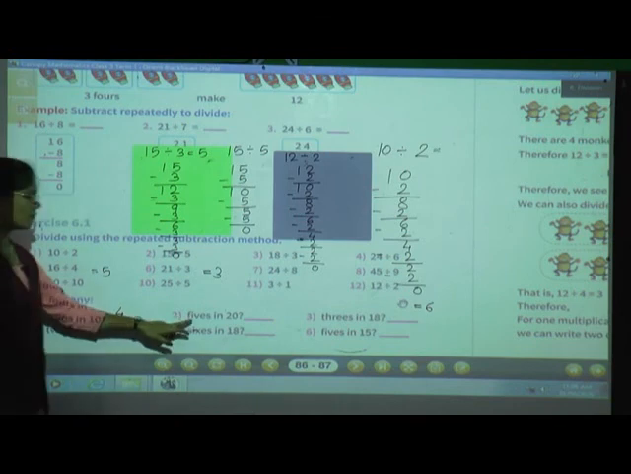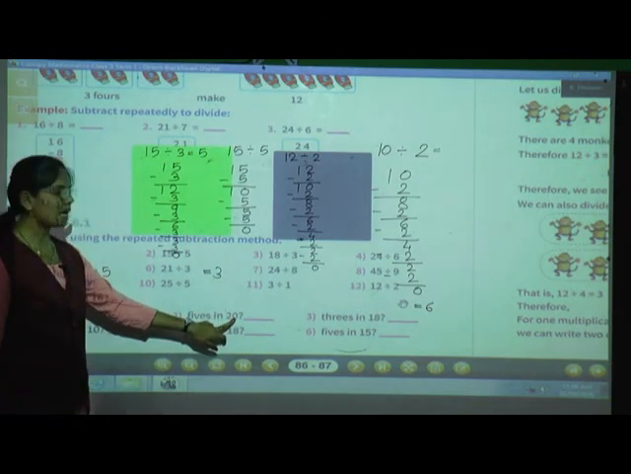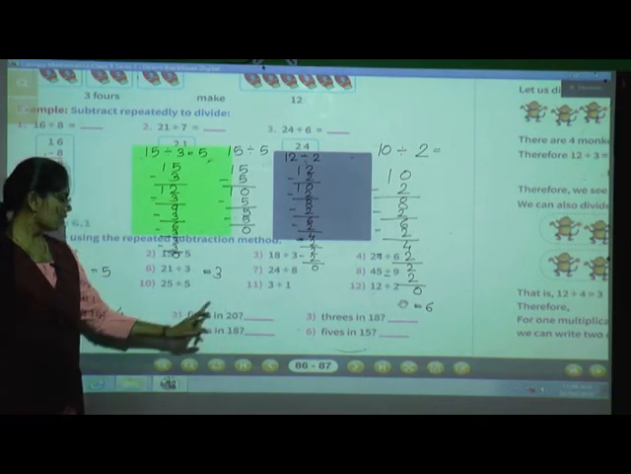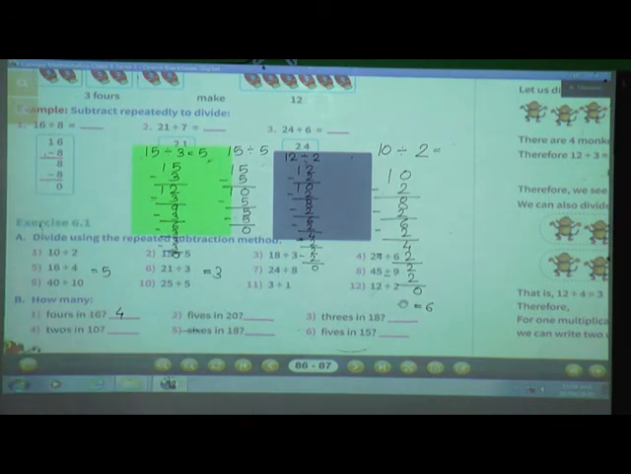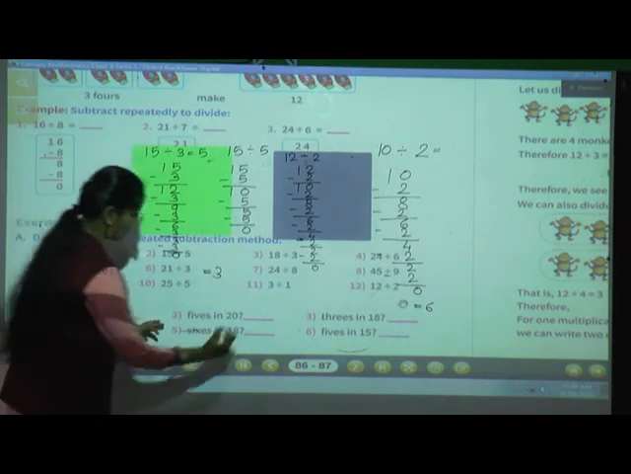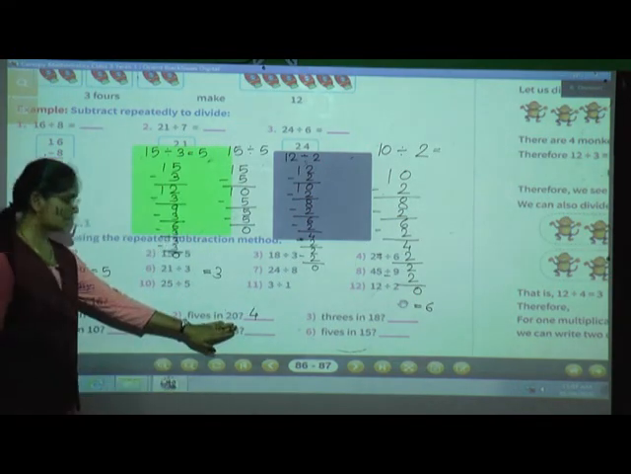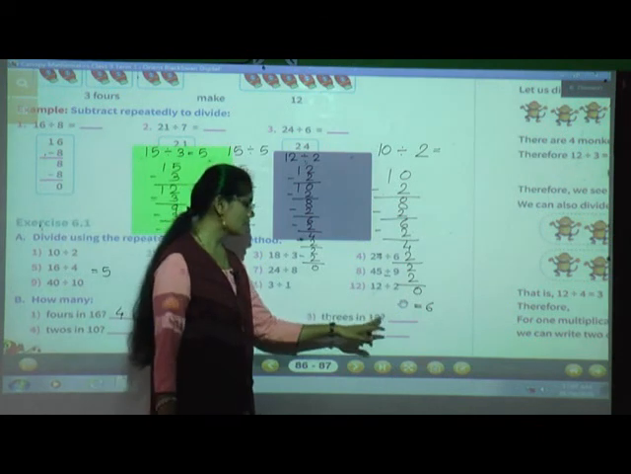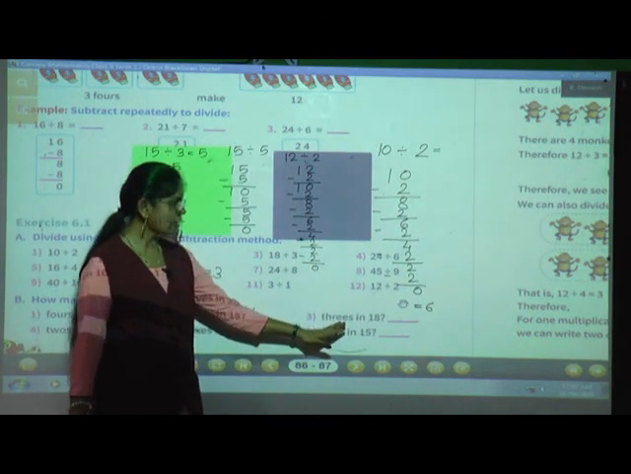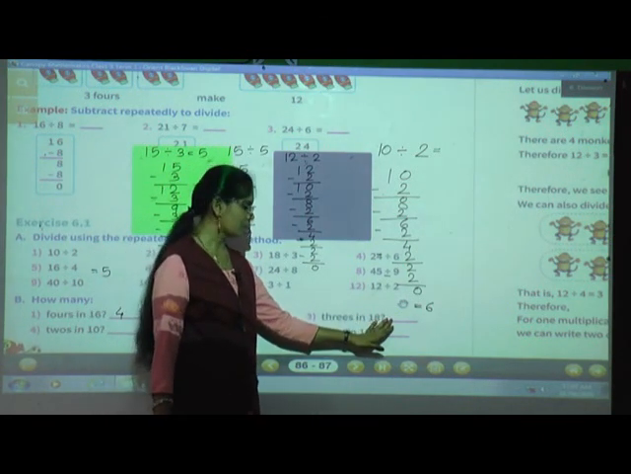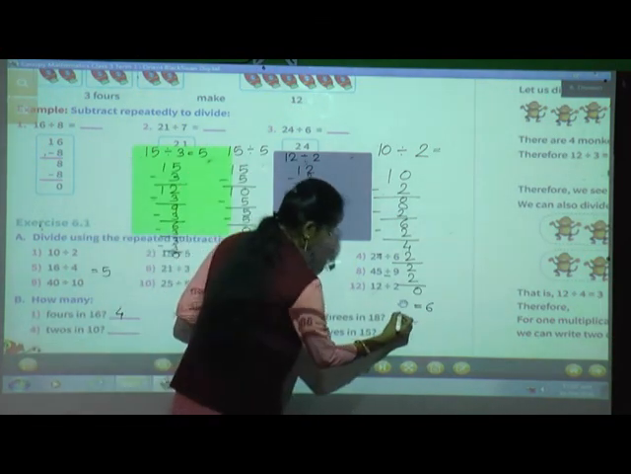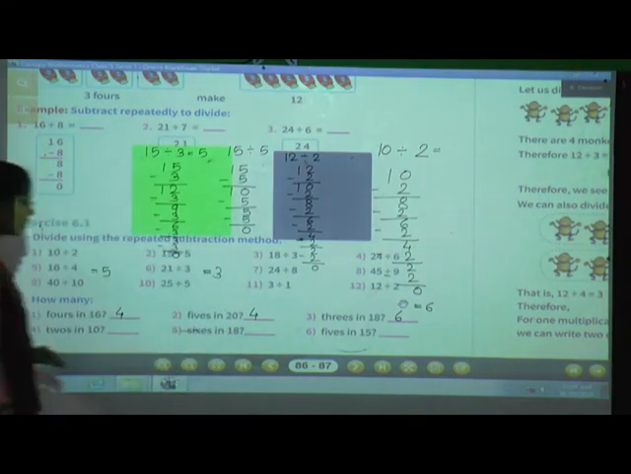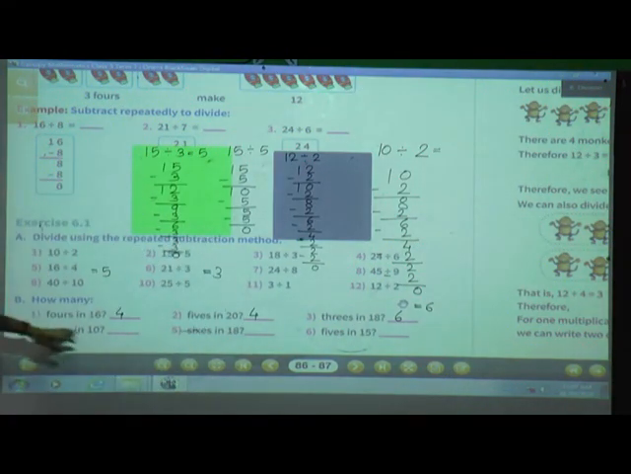See the second one, 5s in 20. Now in the table of 5, how many 5s are there in 20? 4 5s are there. 4 5s are 20. Okay. 3s in 18. Now in the table of 3, how many 3s are there? Yes, 6. 6 3s are 18. Okay. So in this way, the remaining 3 sums you have to solve in your textbook.